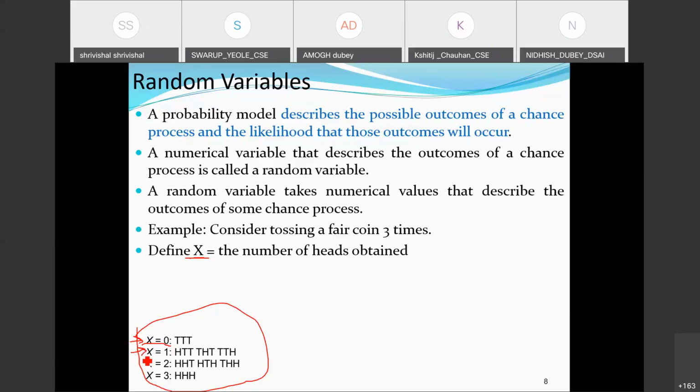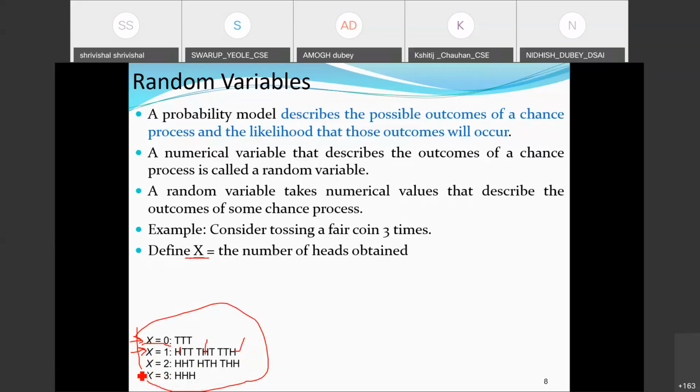So if there are 3 coins, the first coin's head will appear in one case, the second coin's head in another, and the third coin's head in another. So these are the 3 possibilities out of 3 coins. Simultaneously, x is equal to 2 means 2 heads appear, and x is equal to 3 means 3 heads appear.